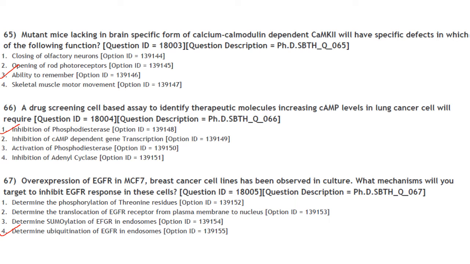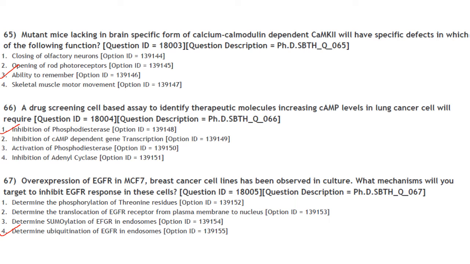The next one: a drug screening cell-based assay to identify therapeutic molecules increasing cAMP levels in lung cancer cells will require. So cAMP is the intracellular secondary messenger, and it is short-lived and is degraded by cyclic nucleotide phosphodiesterase to 5' AMP.